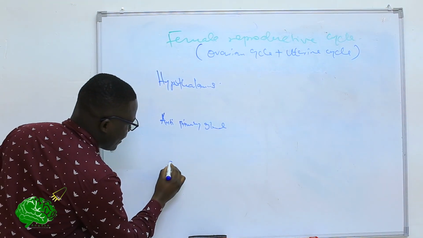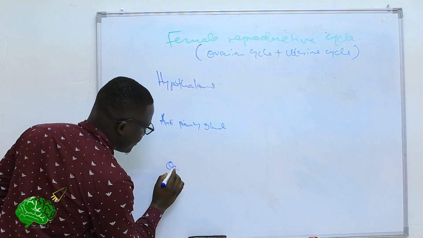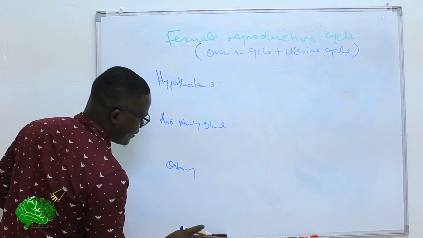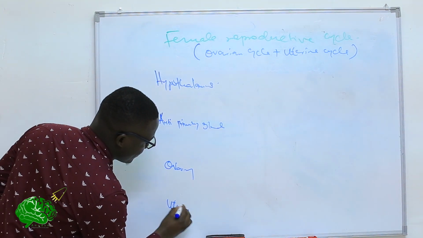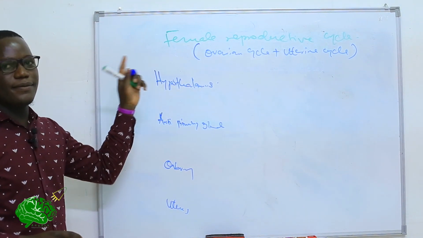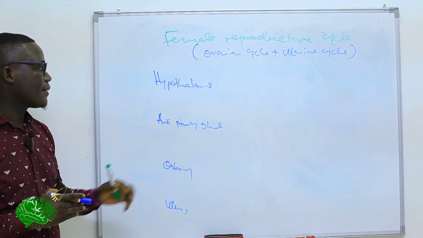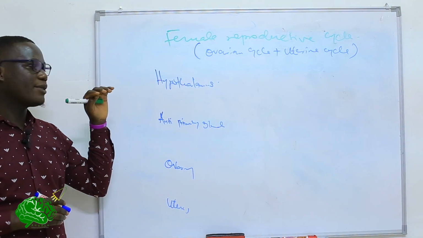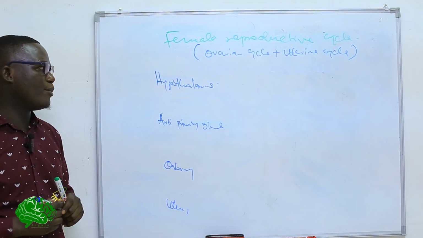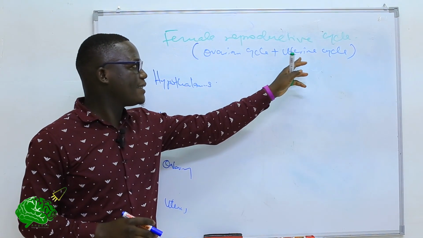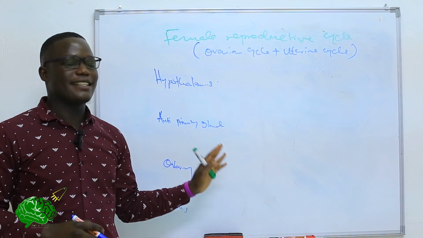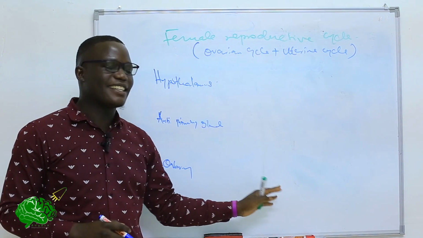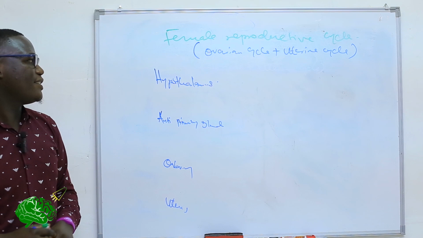And then in the ovary itself, then lastly at the uterus. This female reproductive cycle is controlled by a series of hormones. So today we shall look at these cycles independently, but at the same time concurrently during this discussion.